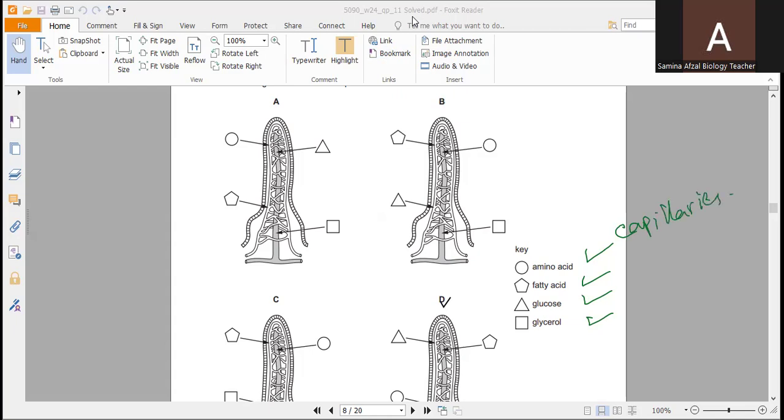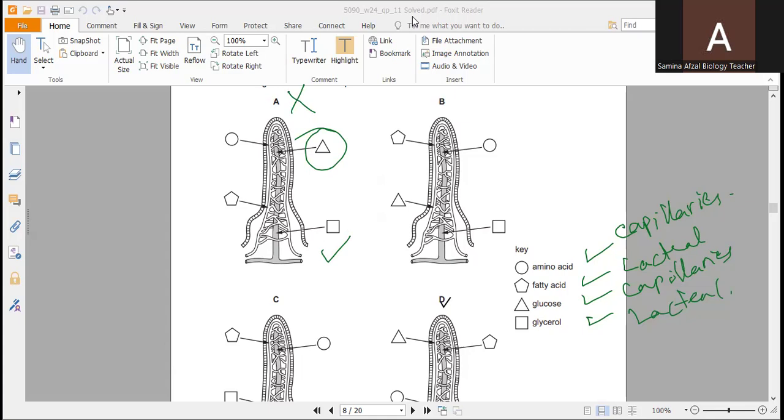Fatty acids by the lacteal. Glucose by the capillaries, glycerol by the lacteal. So it means, according to this, A, this is the glucose. Glucose will not be absorbed by the lacteal, and glycerol will. So A is not the correct option.